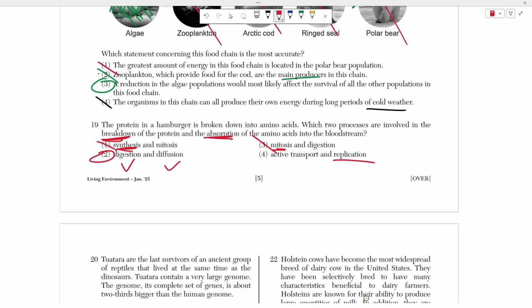And finally, replication. What do you need to replicate? Why are you replicating something if you're just digesting it? That doesn't make sense, right? So digestion is the same thing as breakdown, and diffusion is the same thing as absorption, right? When something diffuses across a membrane or across a cell, it enters it.